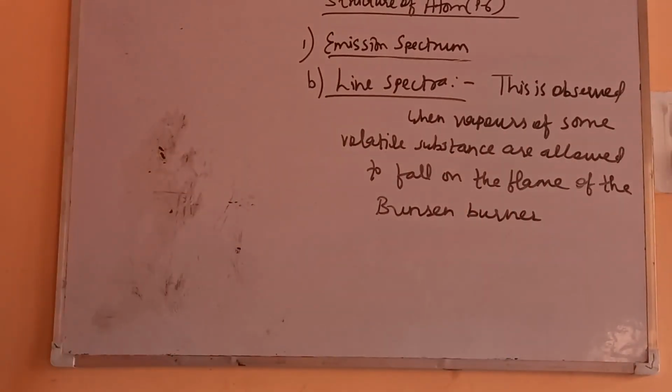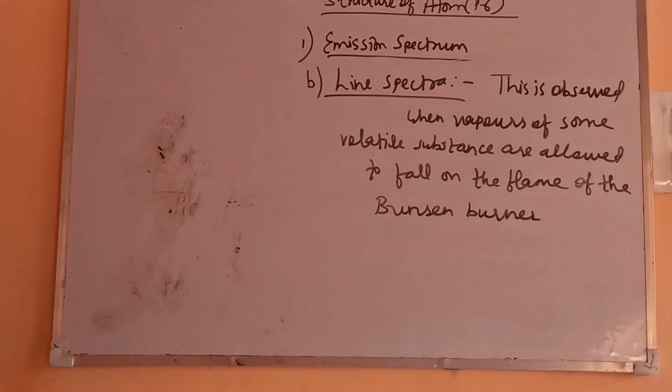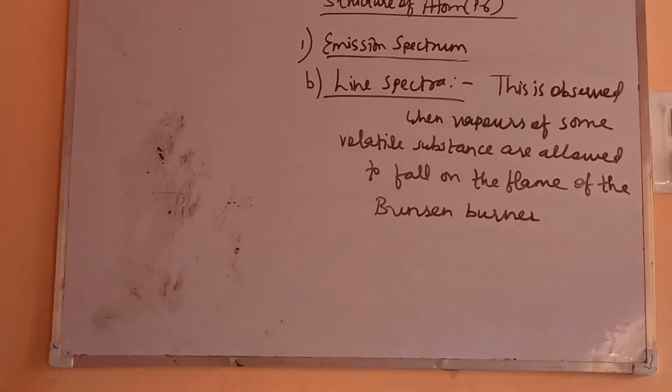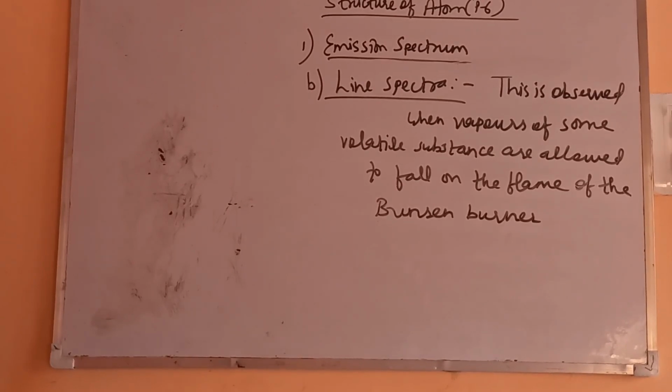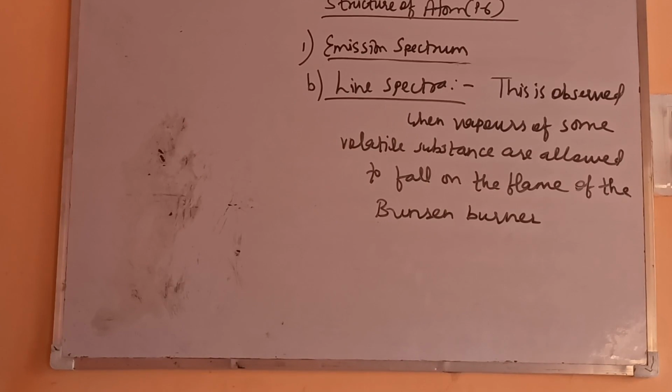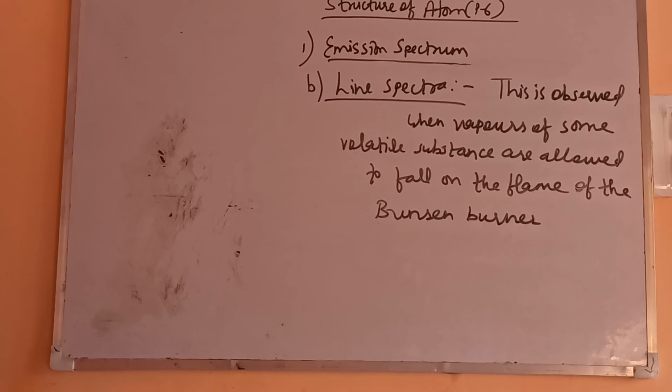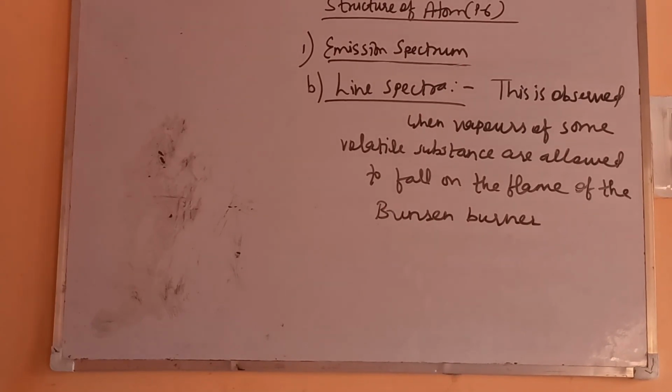Okay, so we'll see what kind of pattern will be obtained as we pass the vapor. So here we will find lines in the spectrum, that is, colored lines we will get. This color also depends upon the particular vapor, that is, the vapor of which element we are passing, as every element has its own color of vapor in the flame. Okay, so accordingly we'll see.